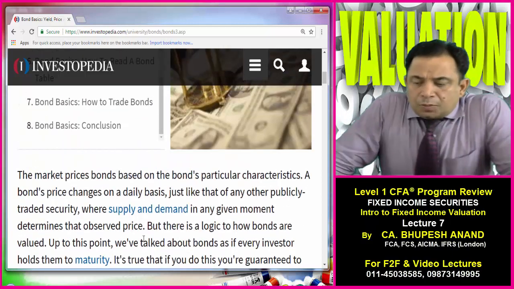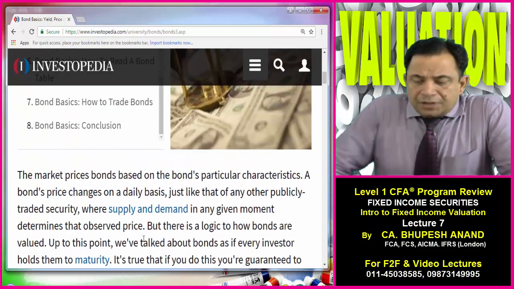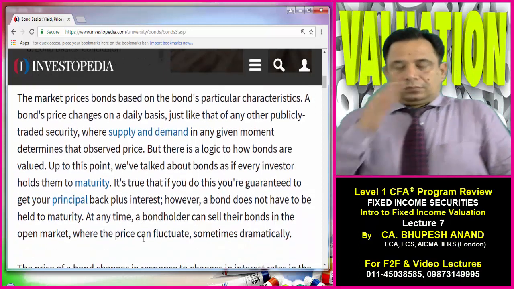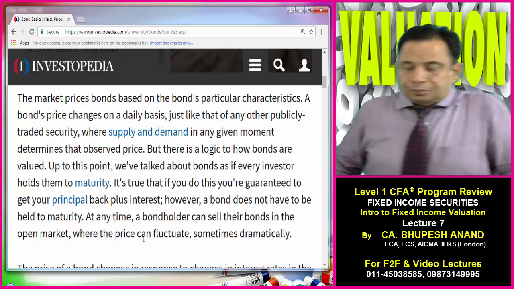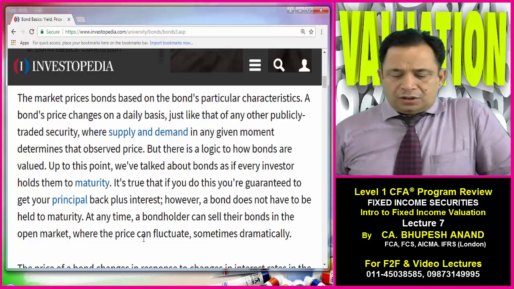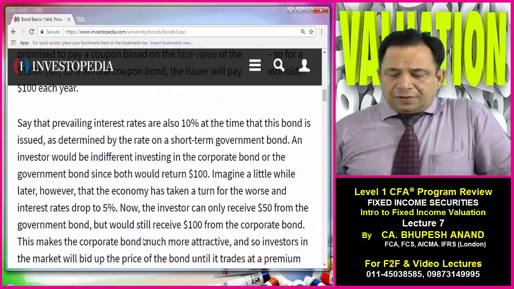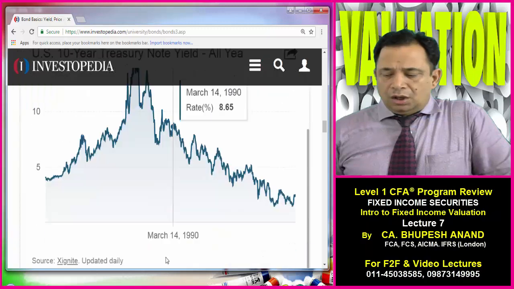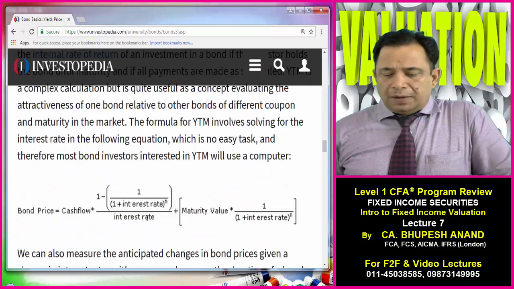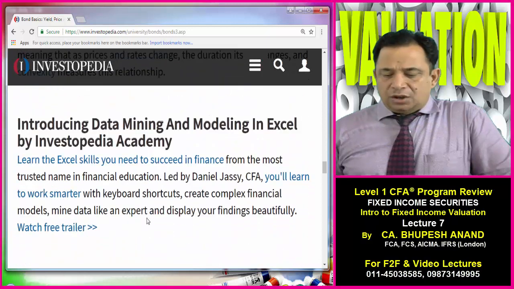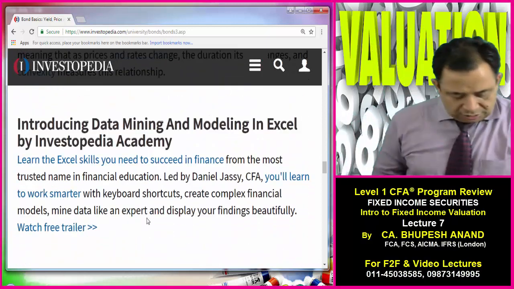The market price of a bond is based on particular characteristics. A bond price changes on a daily basis, depending upon supply and demand. But there's a logic to how bonds are valued. Up to this point we have this principle. They have given an example also, and then they have told what is the relationship between bond price and yield to maturity. Hope you have enjoyed this lecture.